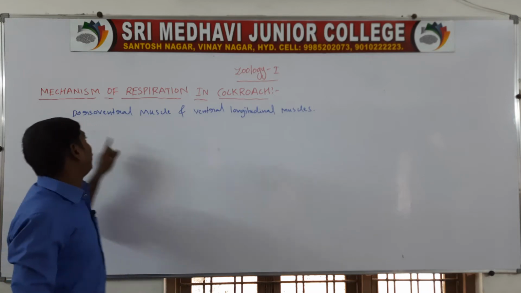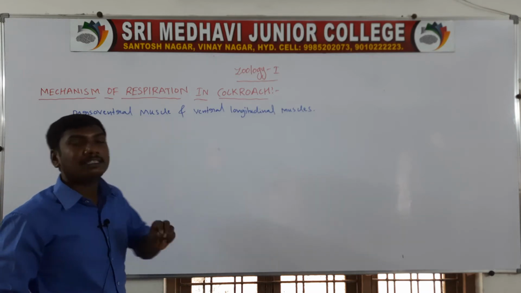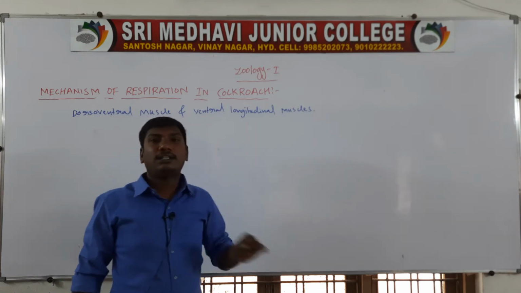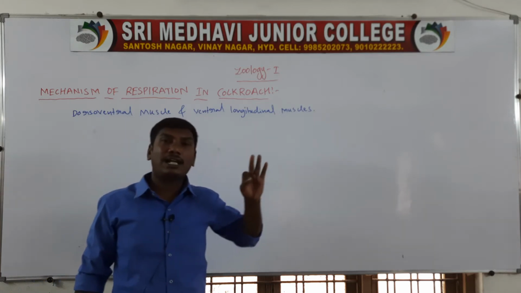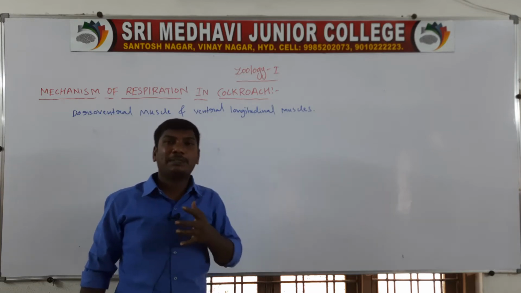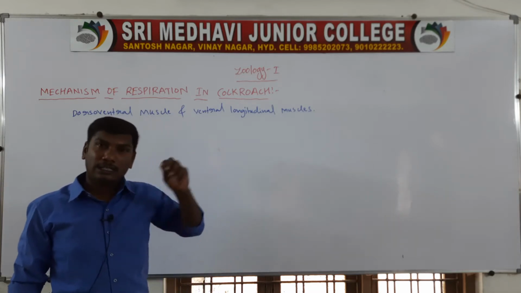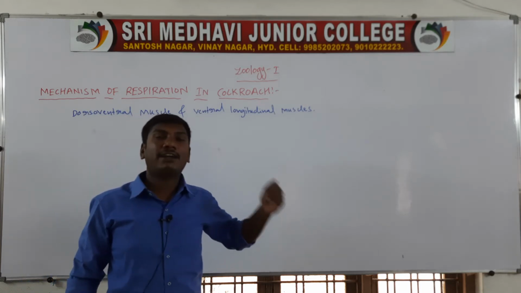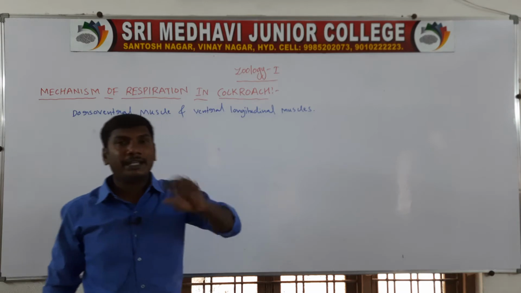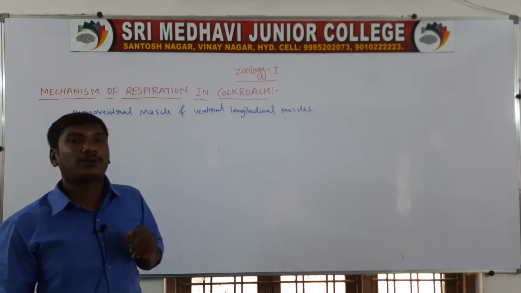One is the dorsoventral muscles. Another one is the ventrolongitudinal muscles. Dorsoventral muscles and ventrolongitudinal muscles. These two muscles help in respiration in the cockroach.